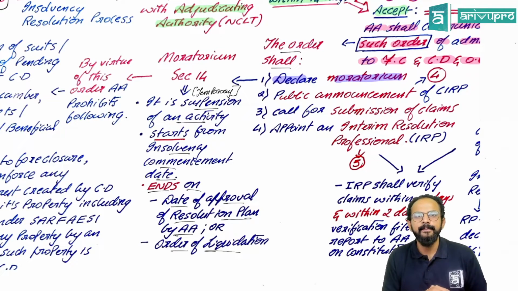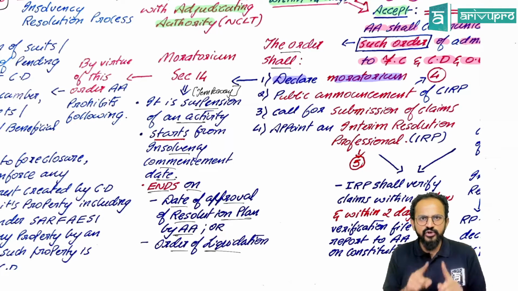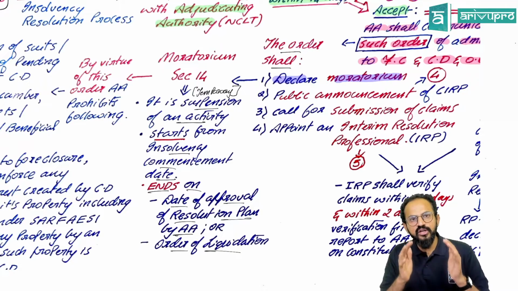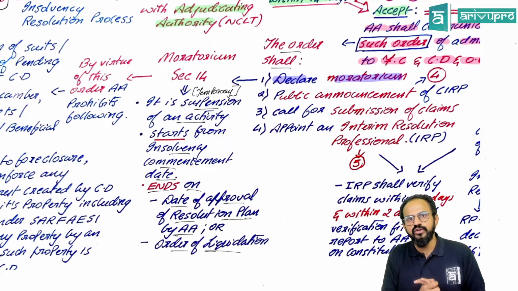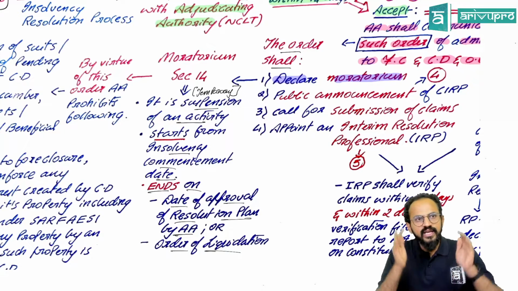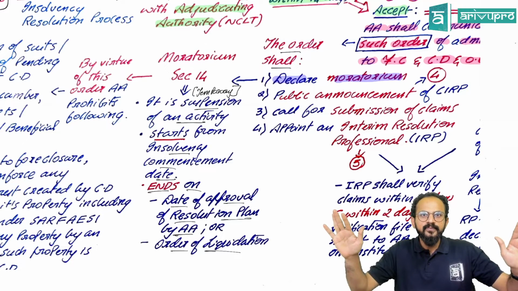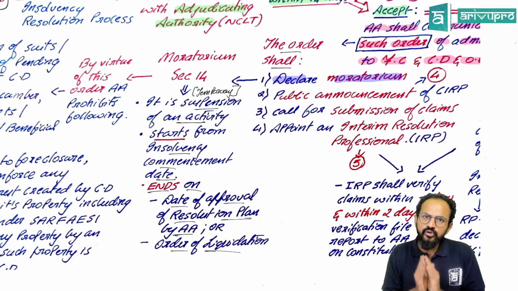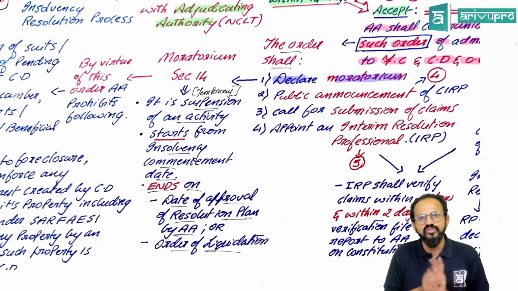Now imagine we want this entire process to be time bound. That is, everything should happen within 180 days, 90 days extension, correct? If you are putting so much restriction on this person, don't you think his mind should be free? During this time, he should concentrate only on this process, correct?